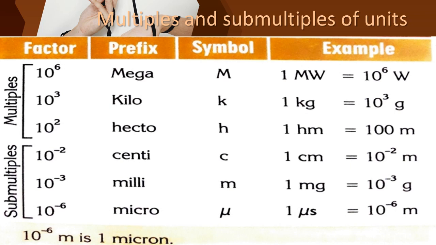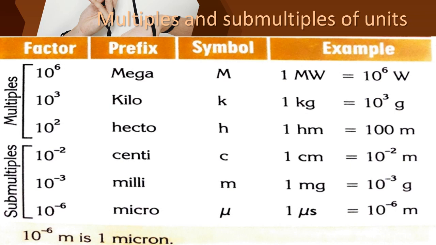So to make it easy and to avoid our mistakes, we are using multiples and submultiples. Instead of placing some zeros, what is the easy method? In the short form, we can write the powers, as 10 power 1, 10 power 2, 10 power 3.